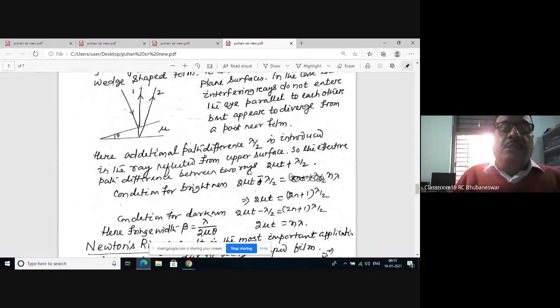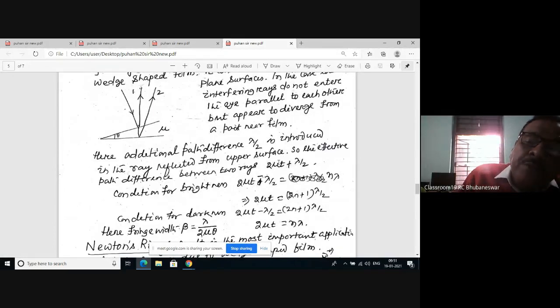The additional path difference I have already introduced. Here the path difference between the two rays 1 and 2 can be calculated as 2 mu t plus lambda by 2. Therefore the condition for brightness is 2 mu t plus lambda by 2 equal to n lambda. Similarly, the dark condition is like this.